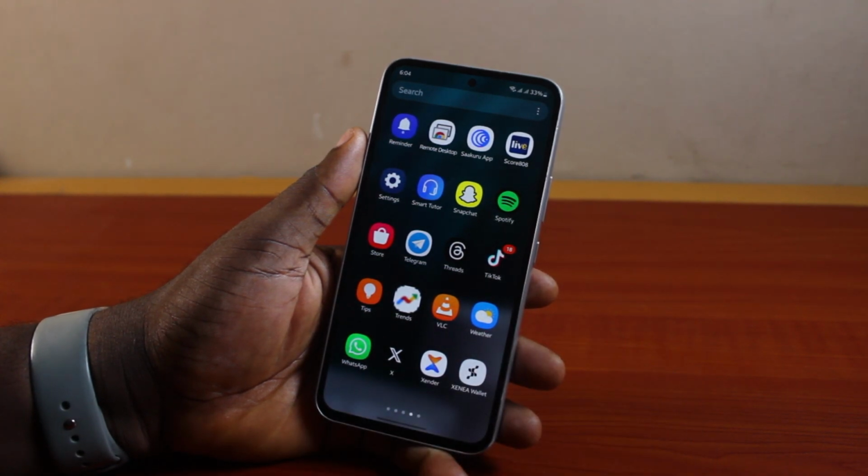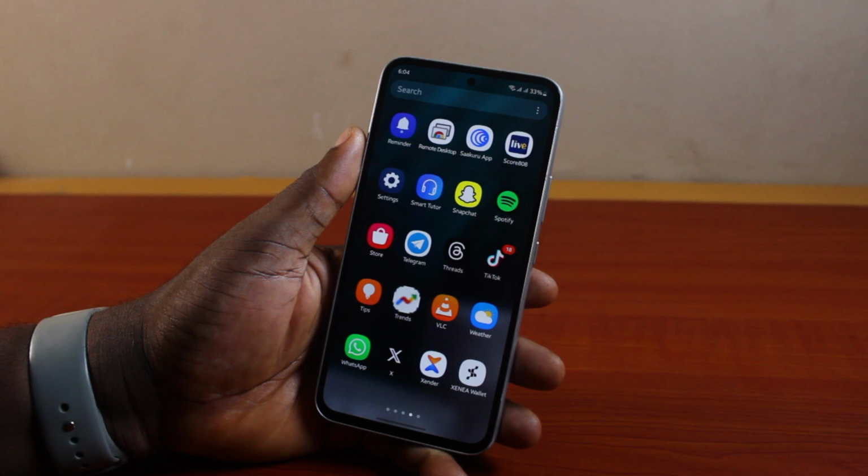The essence of this is to be able to silence your Samsung phone keyboard sound so that when you are typing at night or you are typing in public, no one will be able to find out you are actually typing.